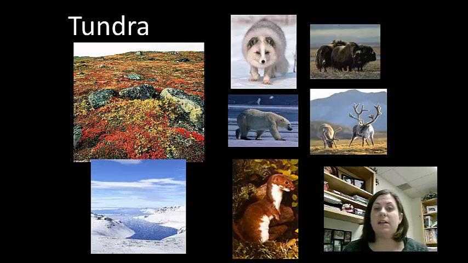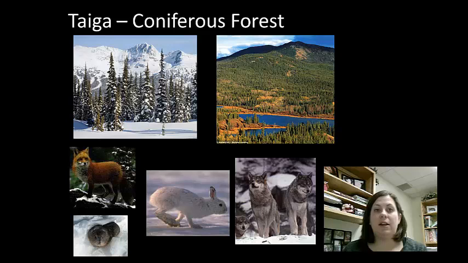There are a few animals that call the tundra their home all year round. These would be some mouse-like animals like lemmings, polar bears, muskox, Arctic fox, and the snowshoe hare. In the summer, the tundra comes alive, however, because these pools create great habitats, especially for insects and birds that migrate into the area. Caribou, also known as reindeer, also migrate into the tundra, which brings along wolves because the wolves prey on the caribou. The coniferous forests are located in what we call the taiga, and it's also near mountaintops as well.